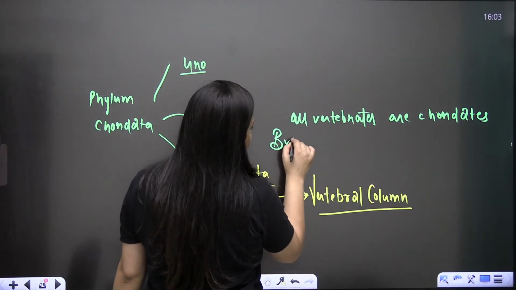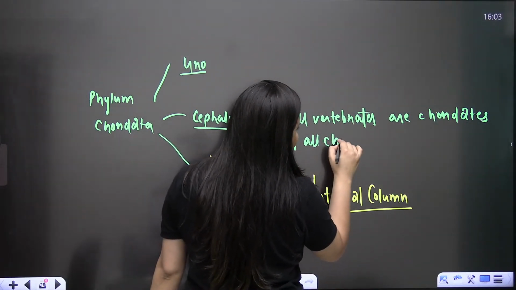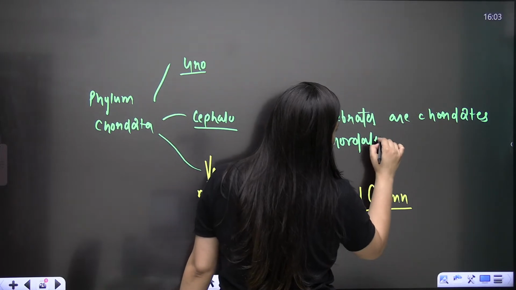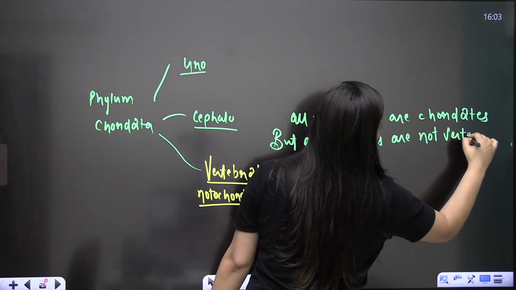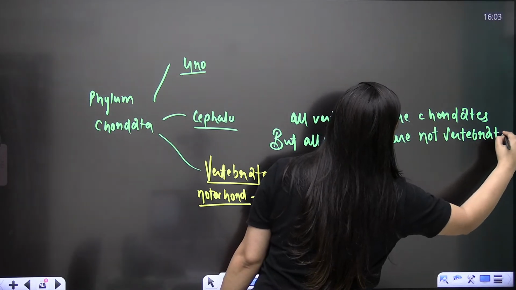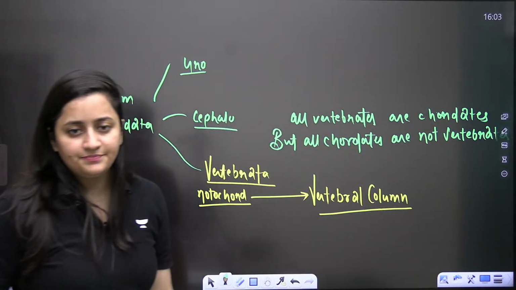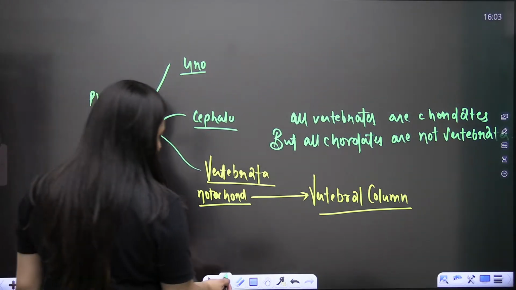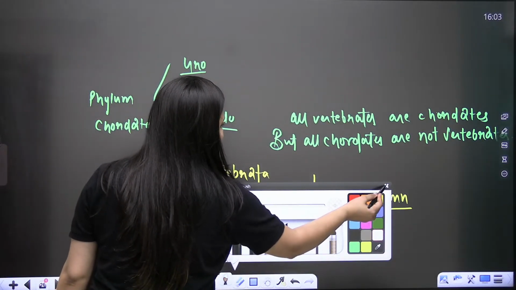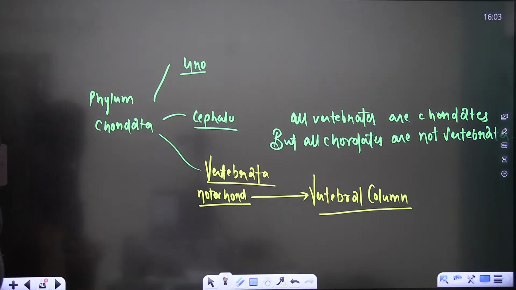But all chordates are not vertebrates. They do not have the vertebral column, so they are not vertebrates. All vertebrates are chordates, but all chordates are not vertebrates. Is it clear?